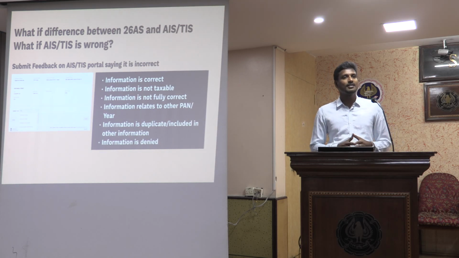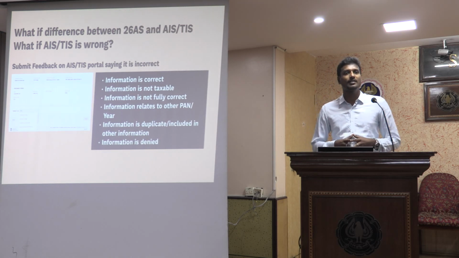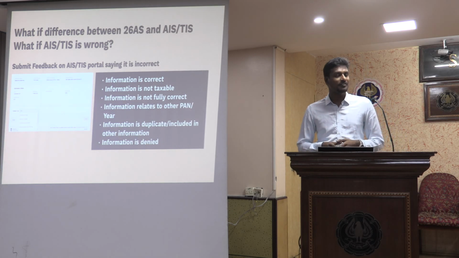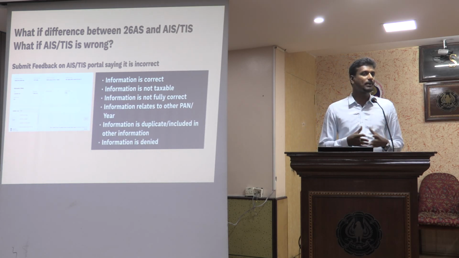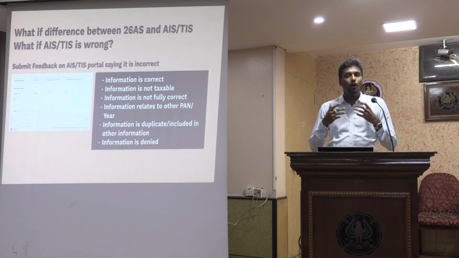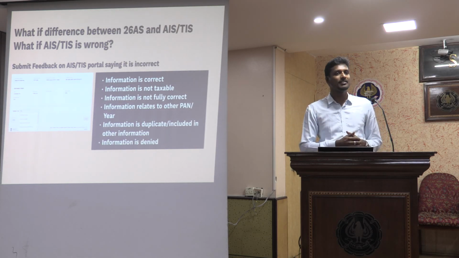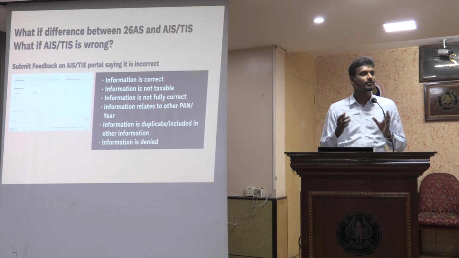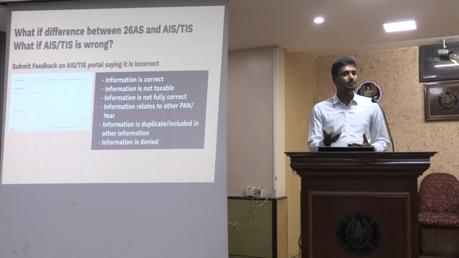So what happens if there is a difference in AIS and 26AS? We'll have to submit the feedback on the portal, that is the eCampaign tab of the Reporting Insight Portal. Now, what all options do we get to submit the feedback? Information is correct, that is the first possibility, where I can accept the information.